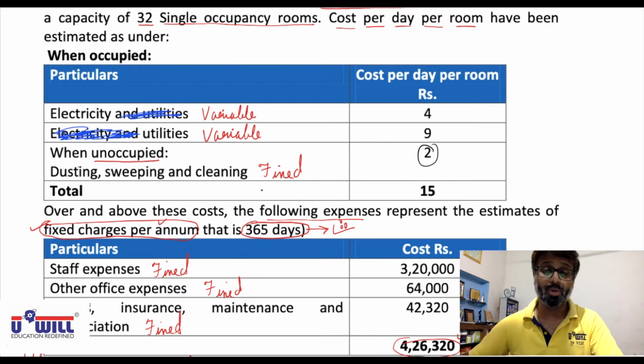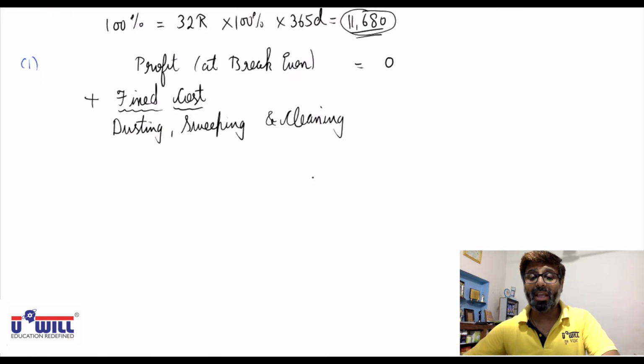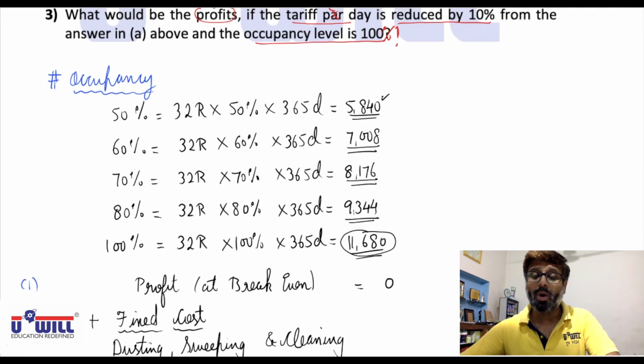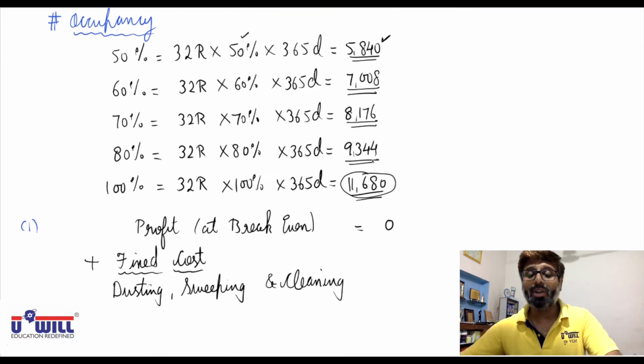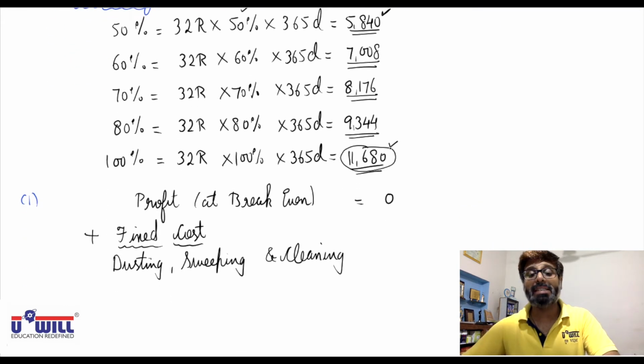Same way here also, even though only 5840 rooms go on rent in 365 days based on 50% occupancy, still the servant will charge for all 11,680 rooms, because he has to clean the room whether people come and stay or not.